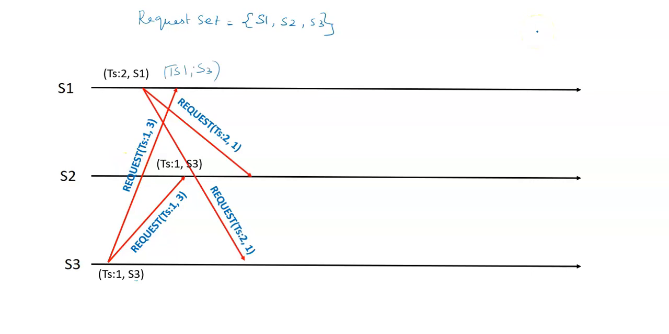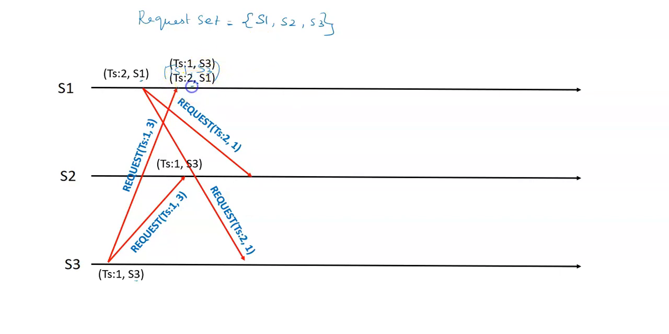Now, before that, S1 also wants to get into the critical section. So it generates its own timestamp, where the timestamp value is 2 and its ID is S1, and broadcasts its request to all the other sites, S2 and S3. That is the request message. Once this request is forwarded, S3's request reaches S1. Now S1 updates its queue as well,